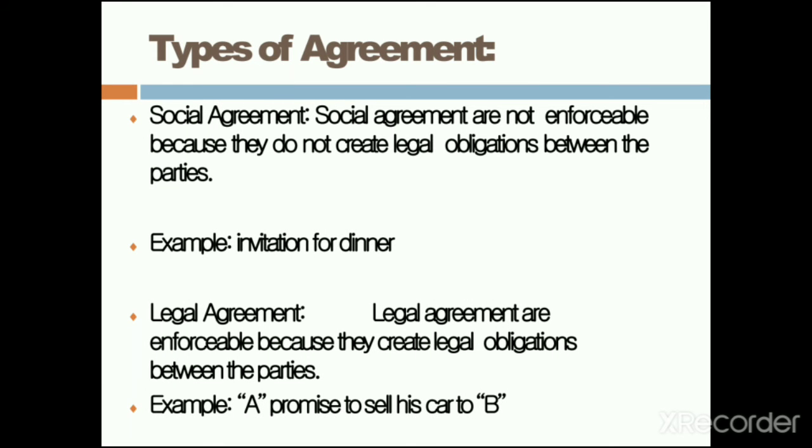Okay, there are various types of agreements. If you see, there are two important types: first is social agreements and second is legal agreements. So what is a social agreement? A social agreement is not enforceable because it does not create a legal obligation between the parties.